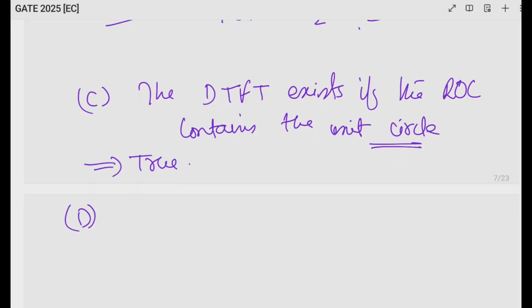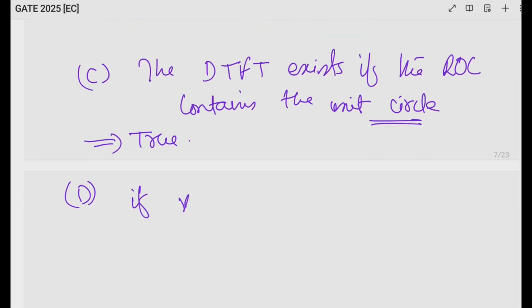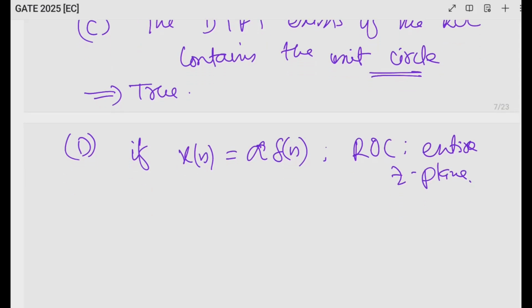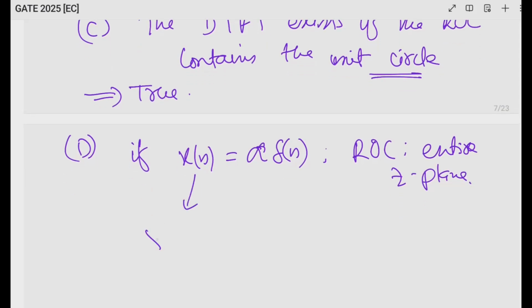Option D, if x[n] is equal to alpha delta[n], then the ROC is the entire z plane. If I find this X(z), it will be summation n goes from minus infinity to infinity alpha delta[n] z to the power minus n.